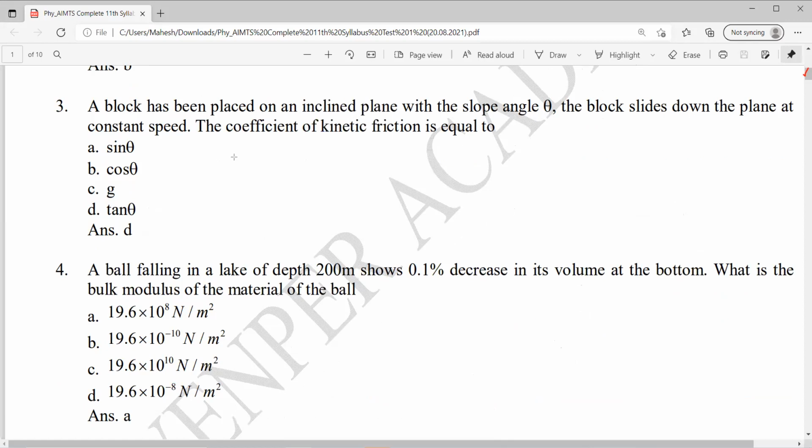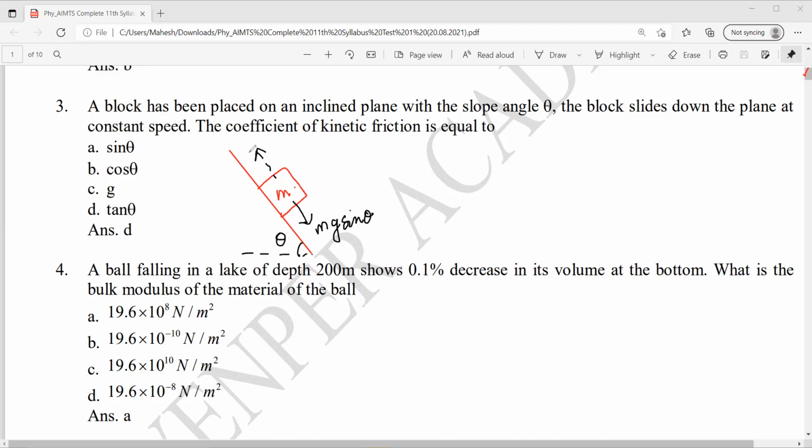So if I have an inclined plane and there is a block on it, let's say mass is m. Inclination is given theta. So obviously this becomes what? mg sin theta. The component of gravitational force along the inclined plane is mg sin theta.